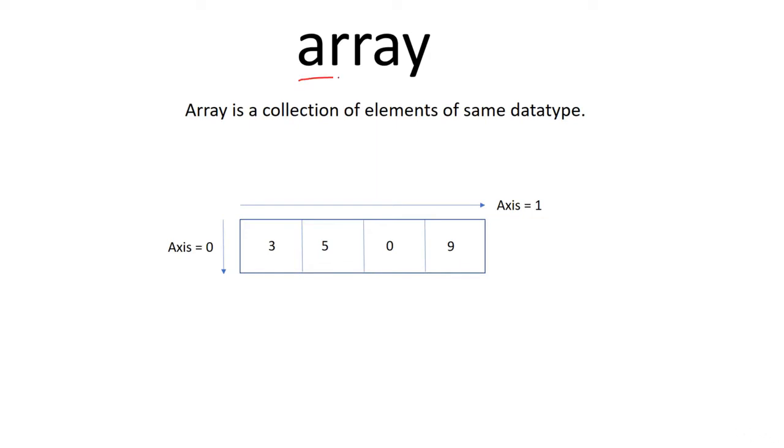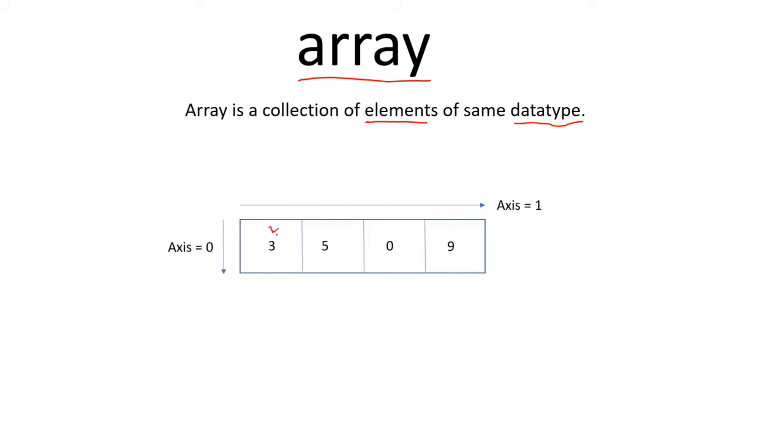All right, in this lesson, let's learn about the array. Now the array, regardless of language, seems to trip people up a lot. And it's really quite simple. An array is a collection of elements of the same data type. Right? That's what it is in most languages, and that's what it is in Python.